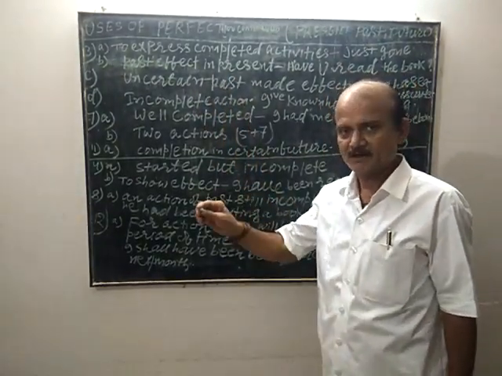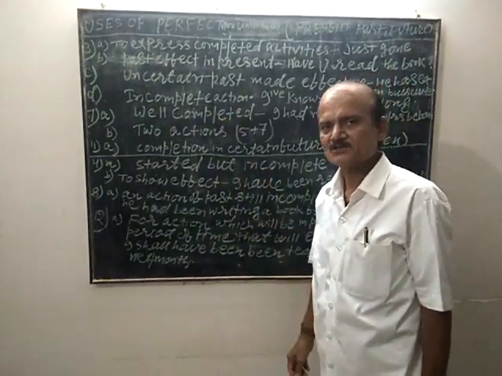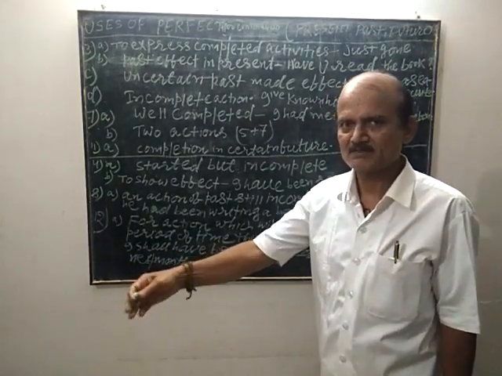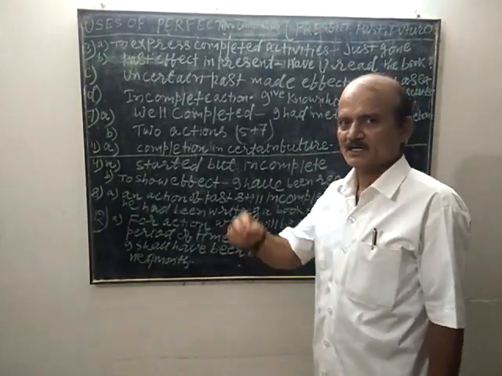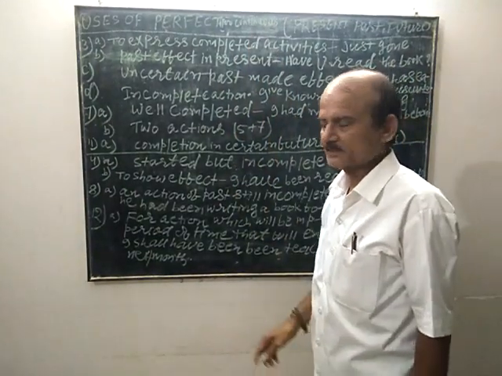Therefore, an adverb like just now is used. I have just completed my class. The school has just been over.